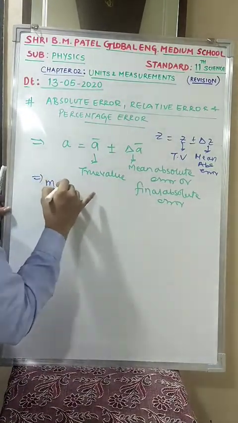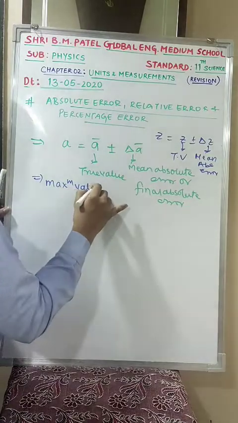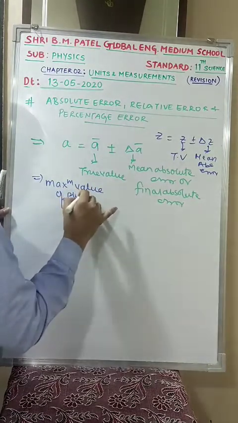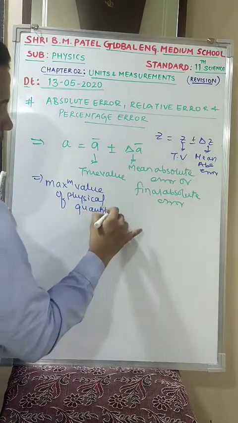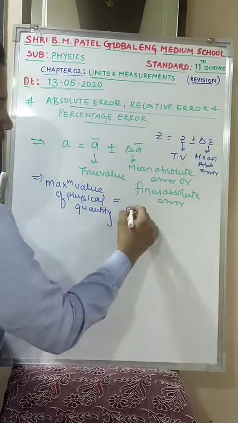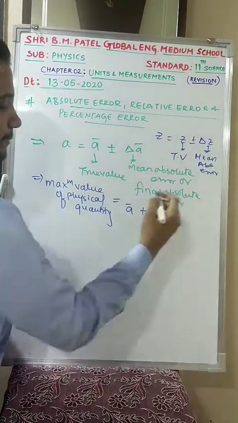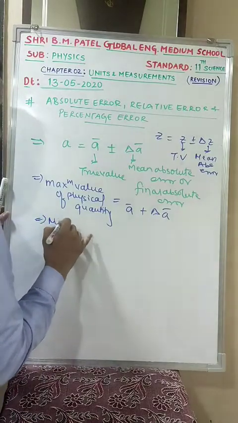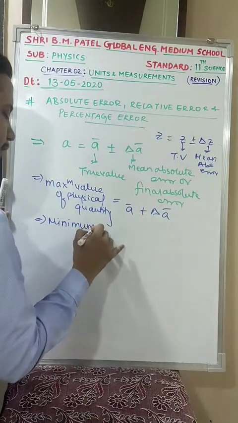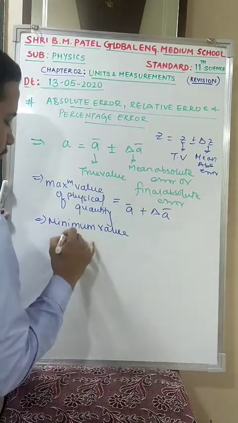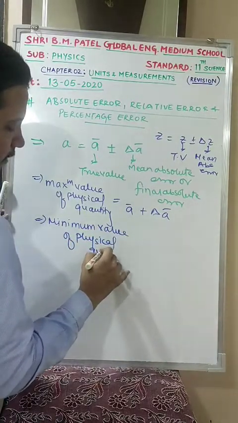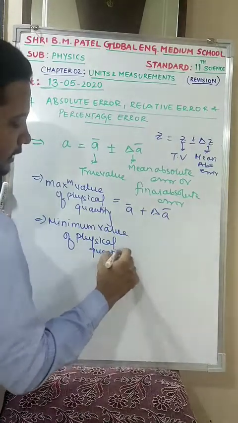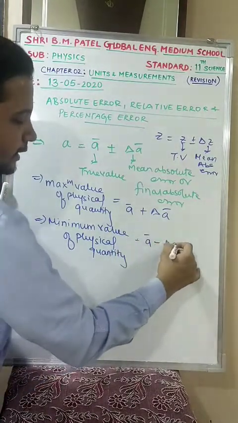So there are two values for us. There is the maximum value of the physical quantity, which can be represented as A bar plus delta A bar. There is the minimum value of the physical quantity, which is given by A bar minus delta A bar.